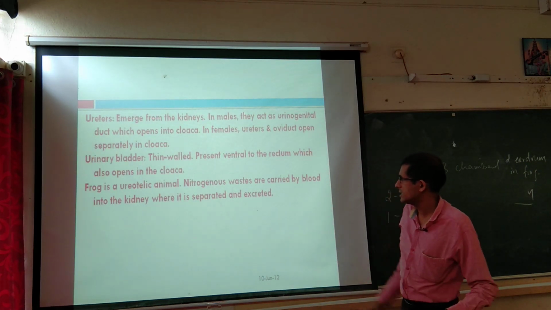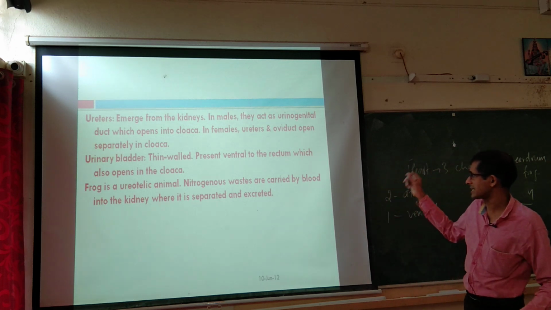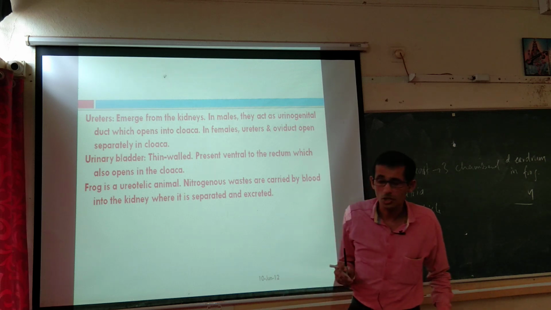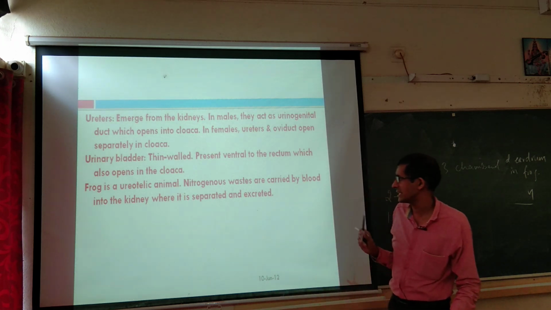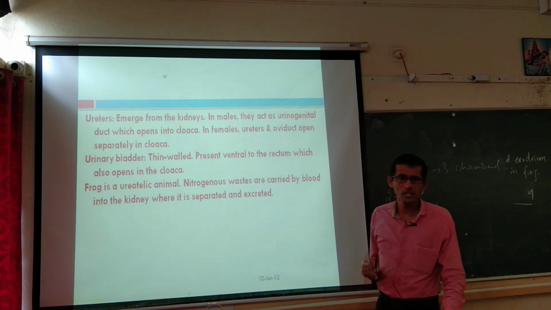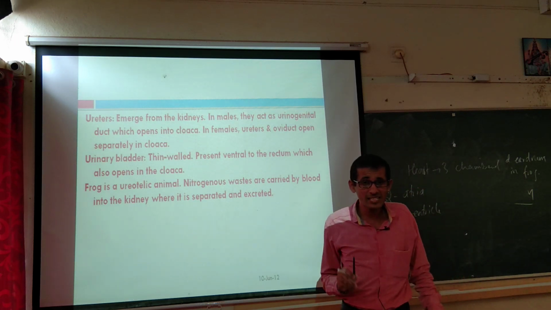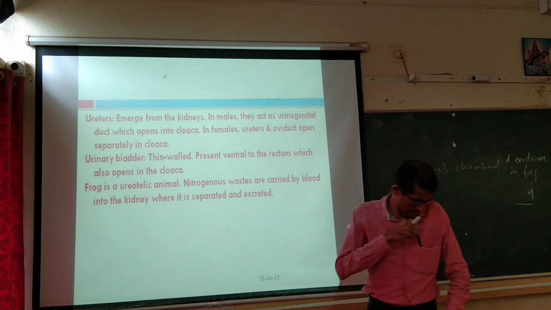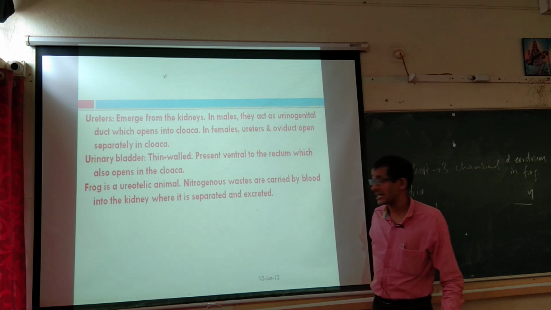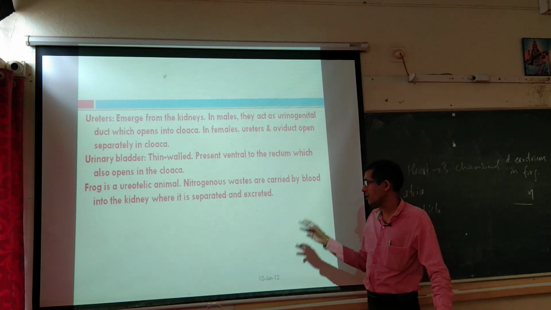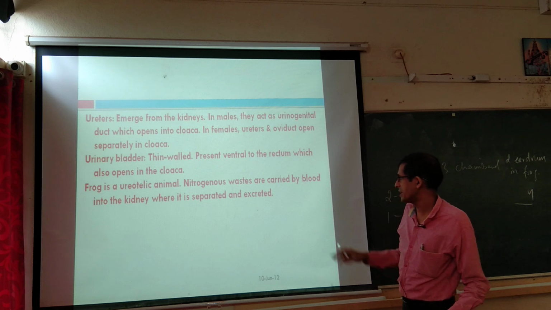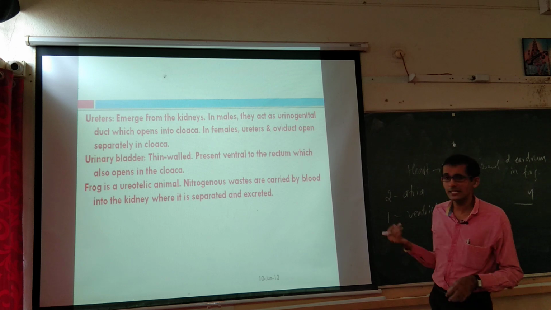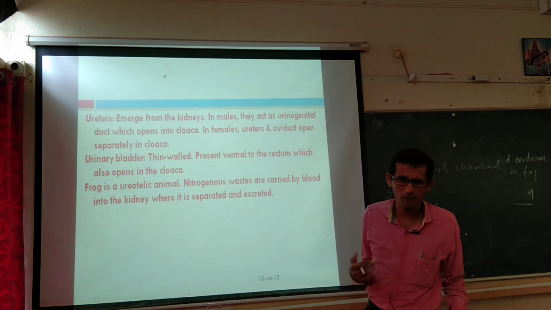And urinary bladder, thin walled, present ventral to the rectum, which also opens into cloaca, and it is a temporary storage tank of urine. Then frog is a ureotelic animal. Ureotelic refers to what? The animals which excrete the nitrogenous waste as urea. So major excretory part of the nitrogenous waste is the urea in the case of ureotelic animals. So nitrogenous wastes are carried by blood into kidney where it is separated and excreted. Same thing in the case of our body also.